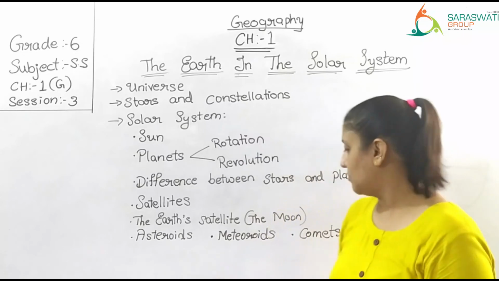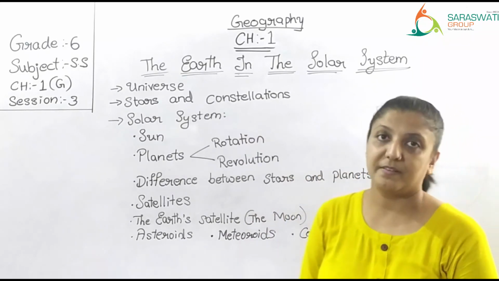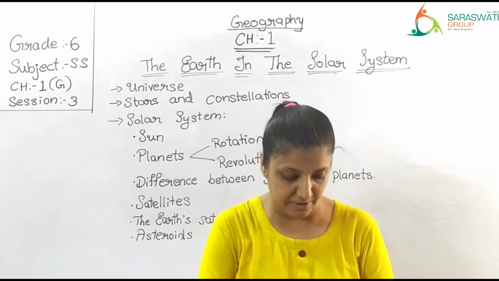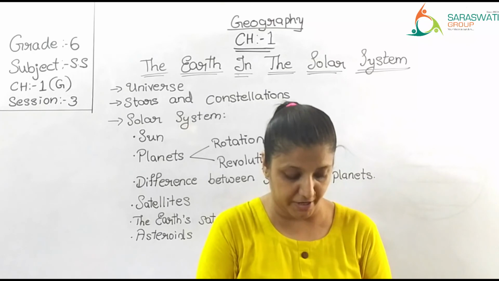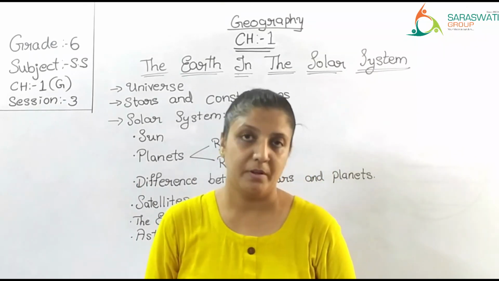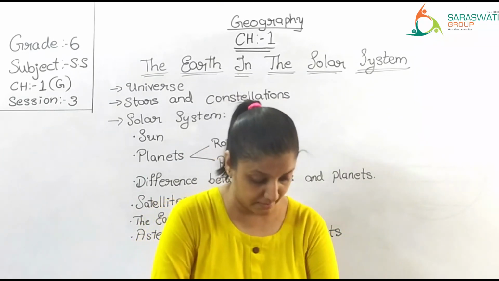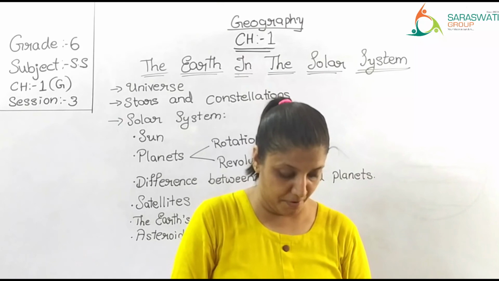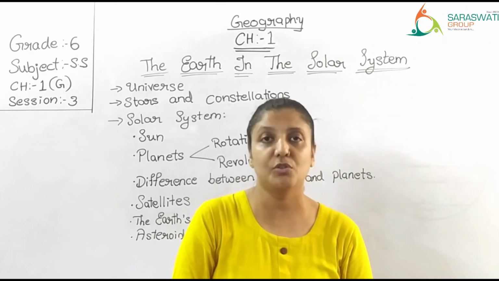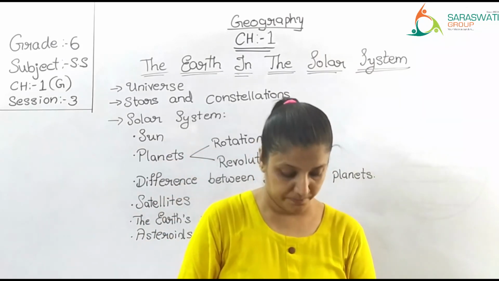Next, talking about comets. Now, comets are glowing heavenly bodies revolving around the sun in an elongated orbit. Elongated means oval-shaped orbit, not round. So these comets are also revolving around the sun. They are mostly made up of dust, ice particles and gases. What are they made of? Dust, ice particles and gases.